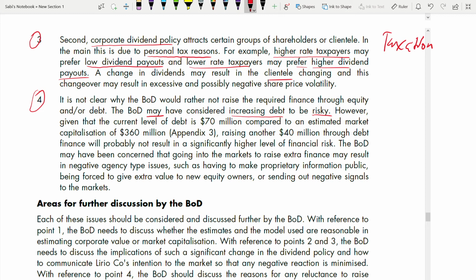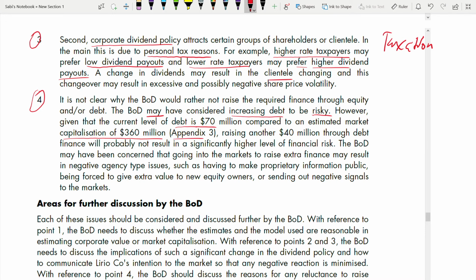Given that the current level of debt is 70 million compared to an estimated market capitalization of 360 million in Appendix 3. Now you see how you are linking one appendix to another. Okay, 70 million debt you are linking with 360 capitalization. This is before the big project. Compared to an estimated market capitalization of 360 million, you have a debt of 70 million. And you got this from Appendix 3.